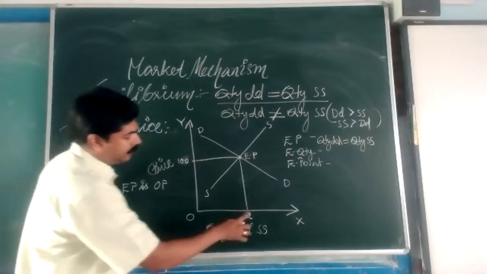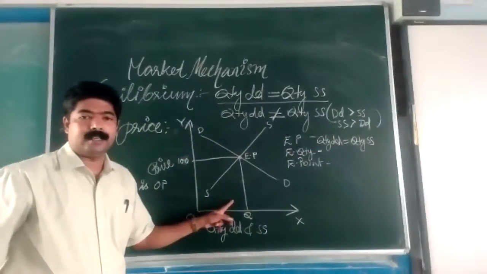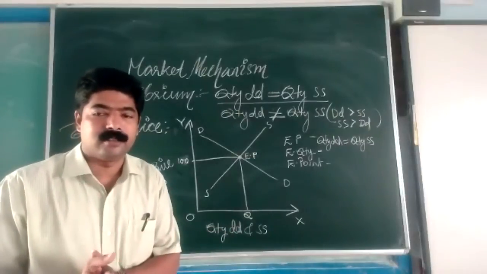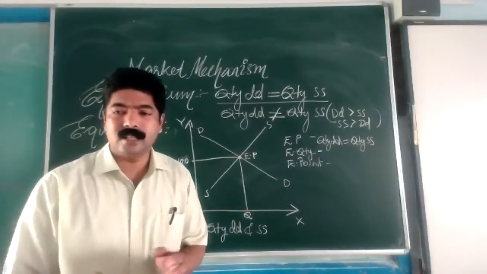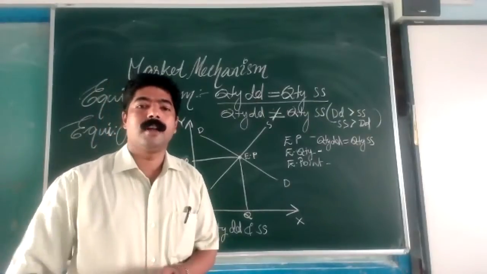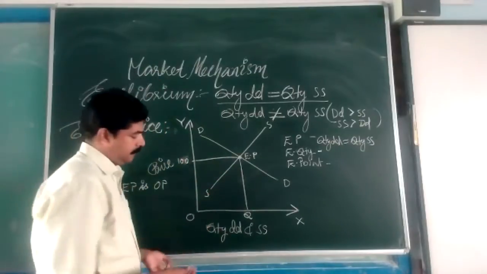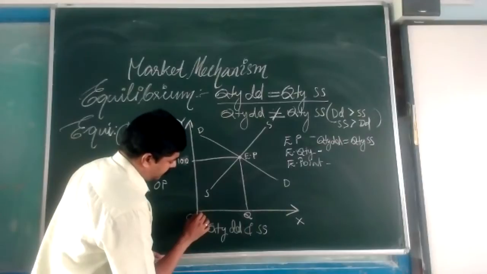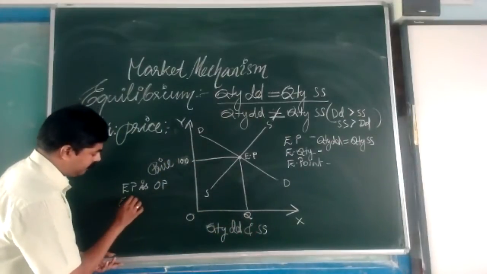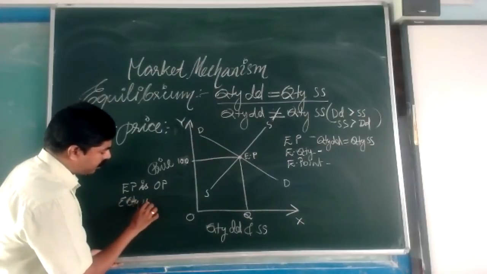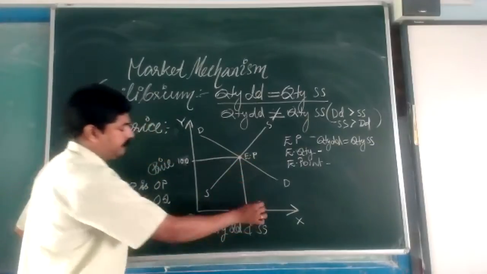Now, what is the equilibrium quantity? Equilibrium quantity is the quantity at which a particular commodity demanded is equal to the quantity supplied. The quantity at which, that is the difference. The quantity at which, what is the equilibrium quantity here? OQ is the equilibrium quantity. Equilibrium quantity is the OQ level, up to here.